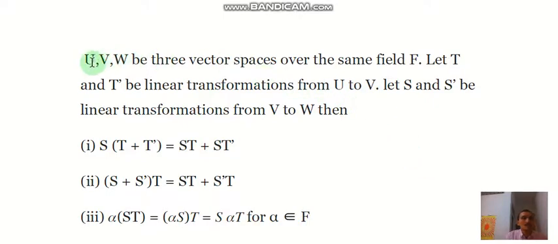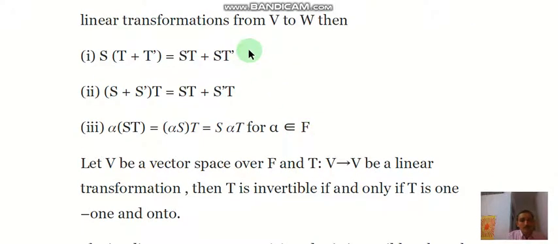For this, let U, V and W be three vector spaces over the same field F, let T and T dash be linear transformations from U to V, and let S and S dash be linear transformations from V to W. Then one can easily see, using the property of composition of mappings, that S(T plus T dash) equals ST plus ST dash, and (S plus S dash)T equals ST plus S dash T, and alpha(ST) equals (alpha S)T equals S(alpha T). Here ST means the composition of the mappings S and T.